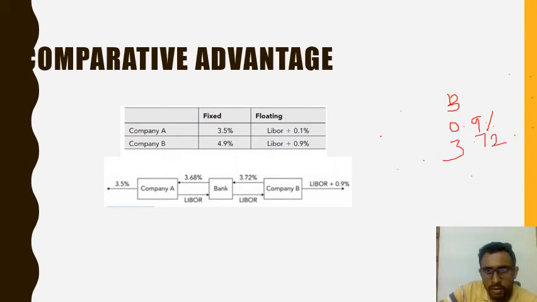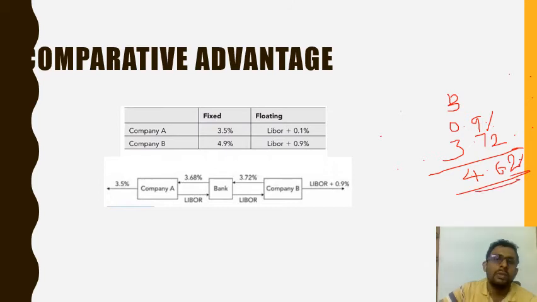So in total he will be paying 4.62%. Company B will only be paying a fixed 4.62%, but if he goes outside to get a loan, he'll be paying 4.9%. So he's getting a profit of 0.28%.